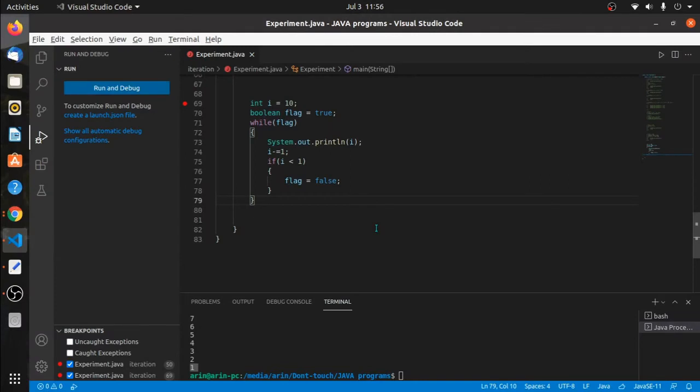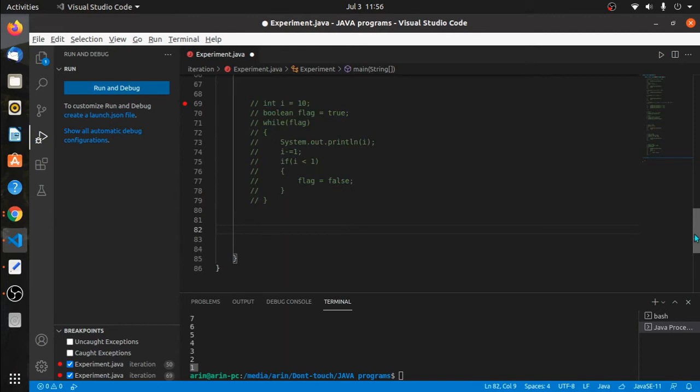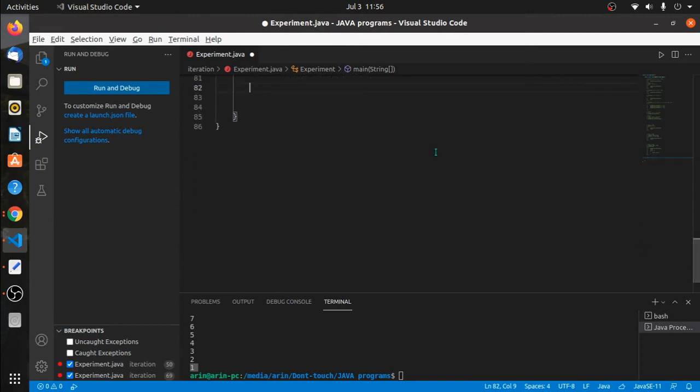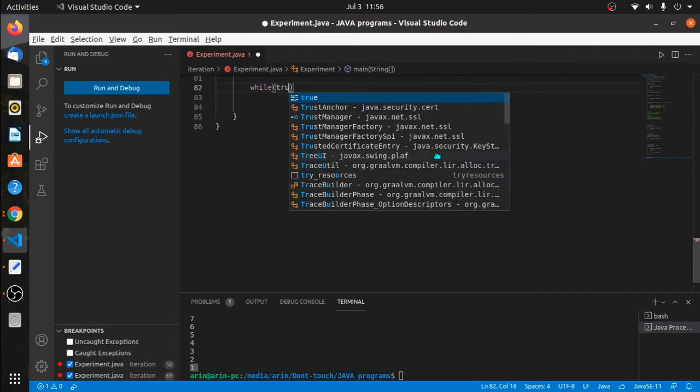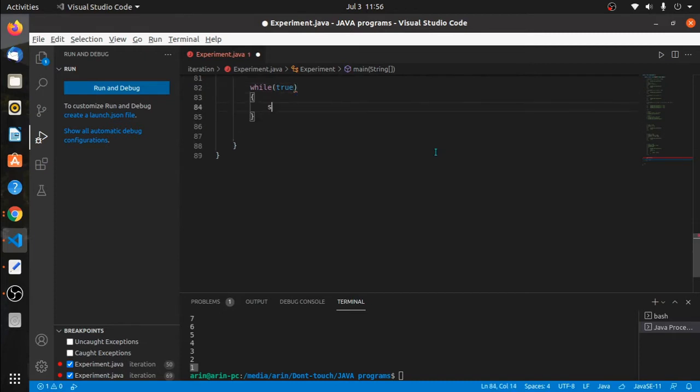How about an infinite while loop? Pretty easy, right? Let's say we will comment this code out and we will create another example. Okay, how about an infinite while loop? Let's say I write something like this: while true, sys out, let's say hello. This one becomes an infinite while loop. Why? Because the condition is always true, and since it is always true, we will never exit this while loop.